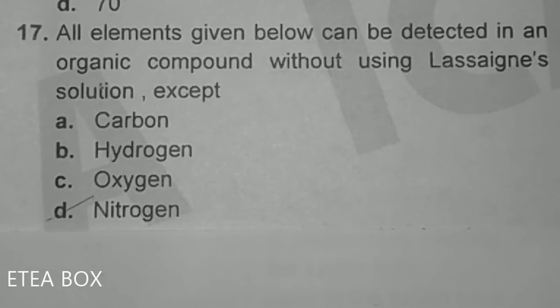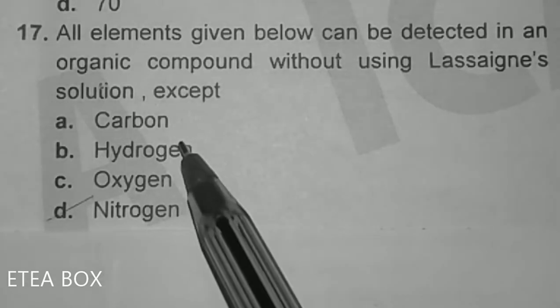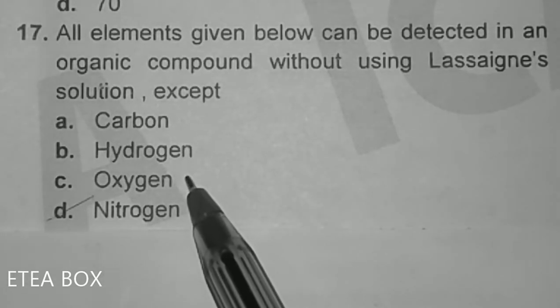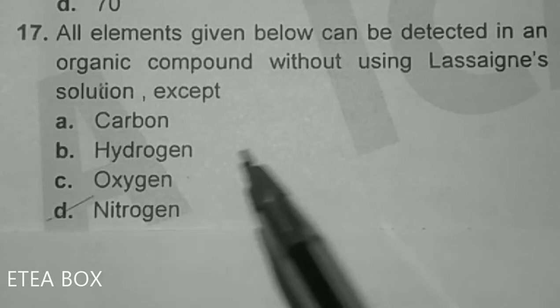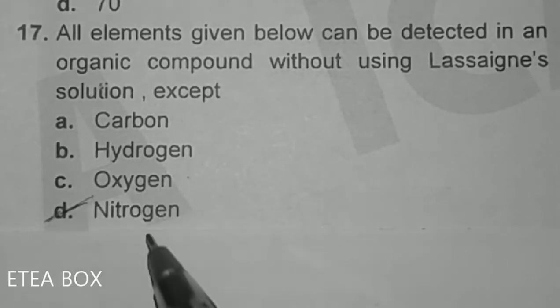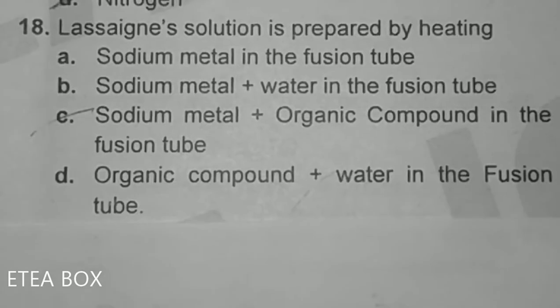All elements given below can be detected in an organic compound without using Lassaigne solution except. Now look, carbon, hydrogen and oxygen can be detected without using Lassaigne solution. But only option D, nitrogen, is detected by using the Lassaigne solution. Here option D is correct. Lassaigne solution is prepared by heating sodium metal plus organic compound.